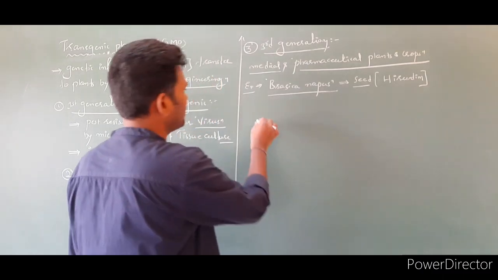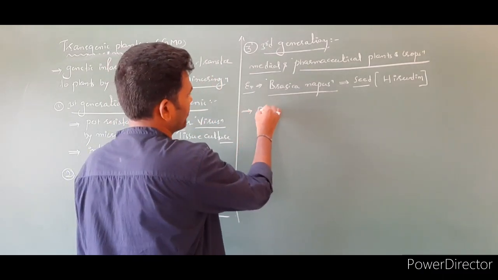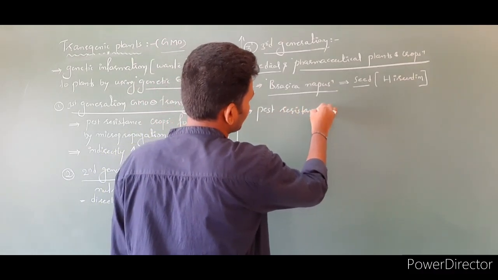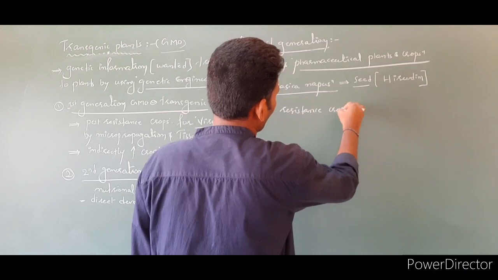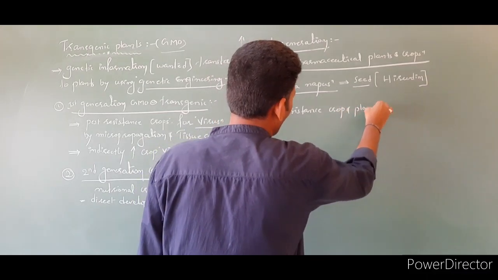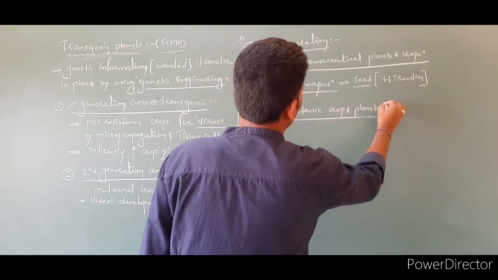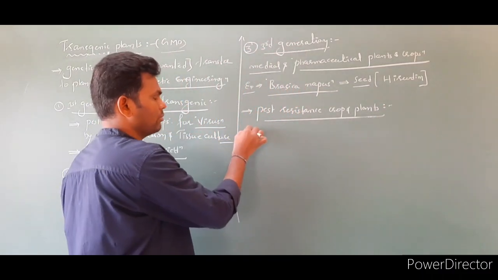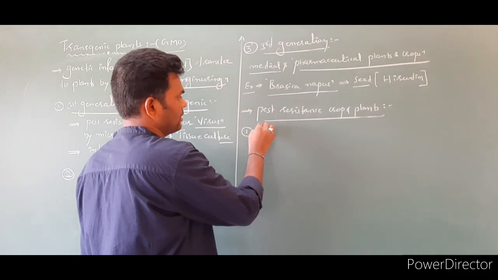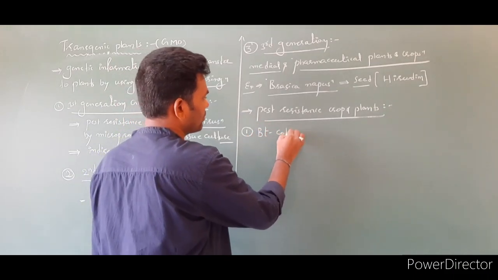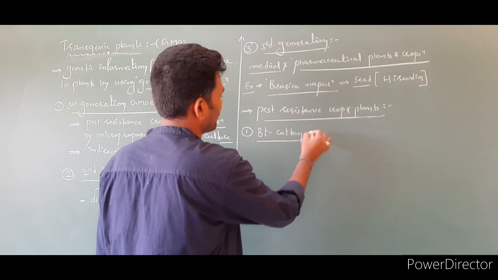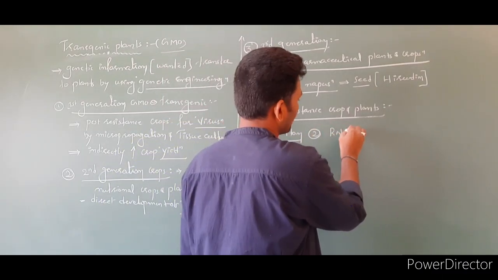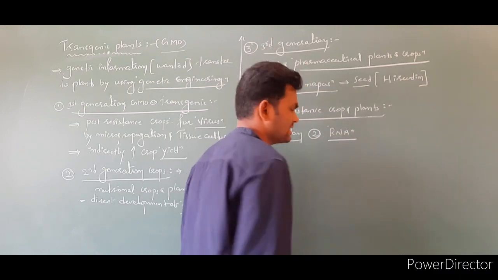In NCERT, first pest resistant crops or pest resistant plants are given. In NCERT only two examples are given. The first pest resistant crop is BT cotton, and the second one is RNA silencing.